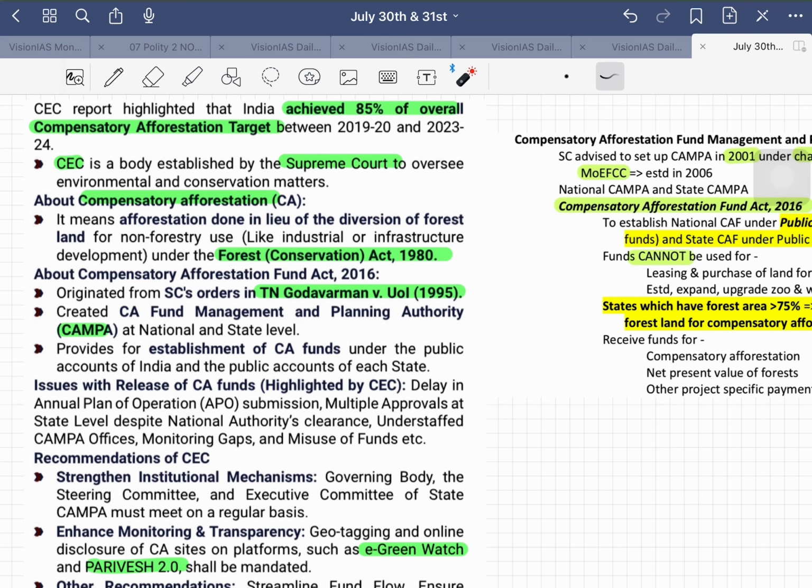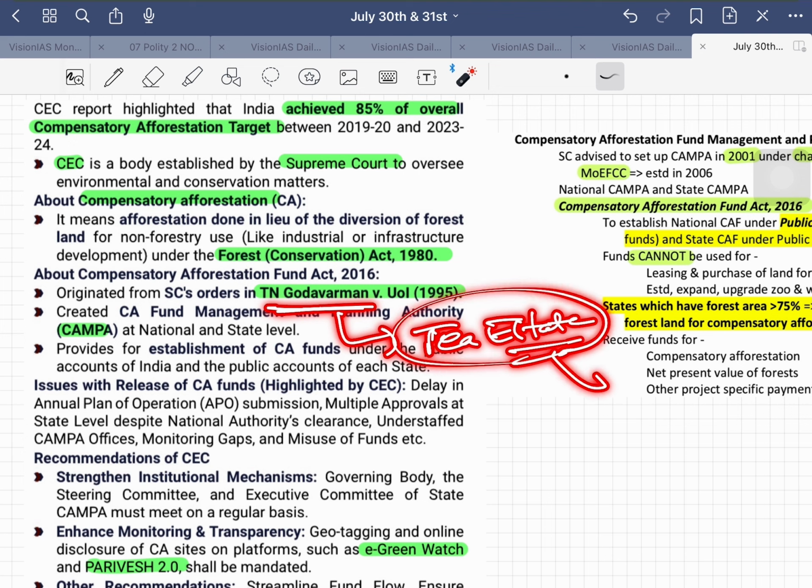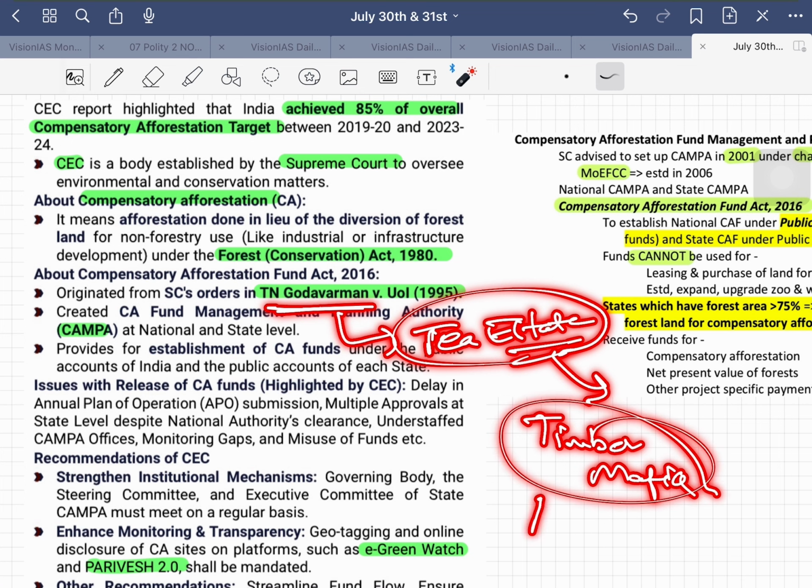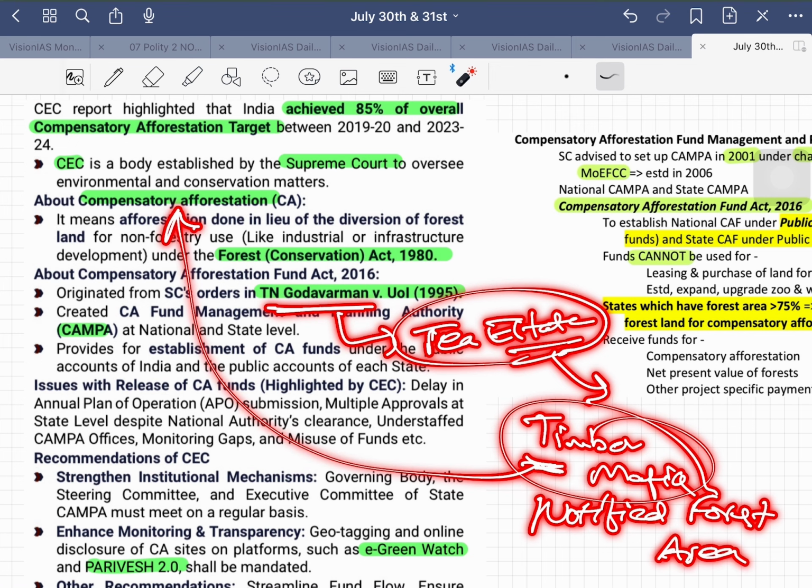To briefly say, T.N. Godavarman is actually a tea estate owner, in Kerala, I think. Behind his estate there was a timber mafia going on. That area was not under the notified forest area of the government, and the timber mafia was not paying anything for compensatory afforestation.